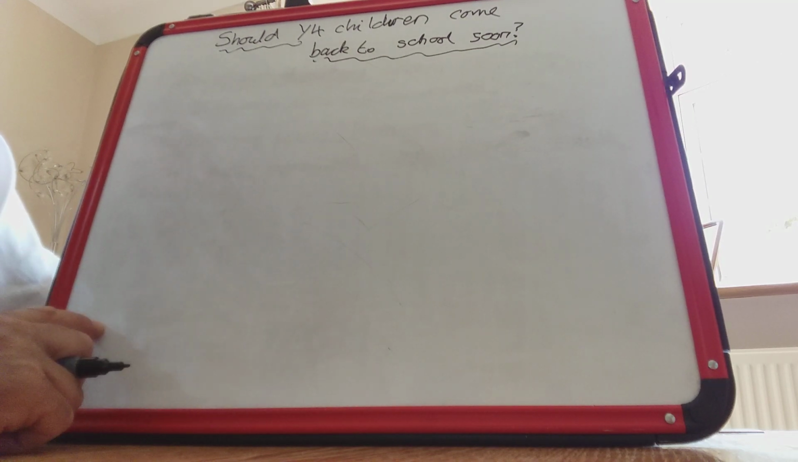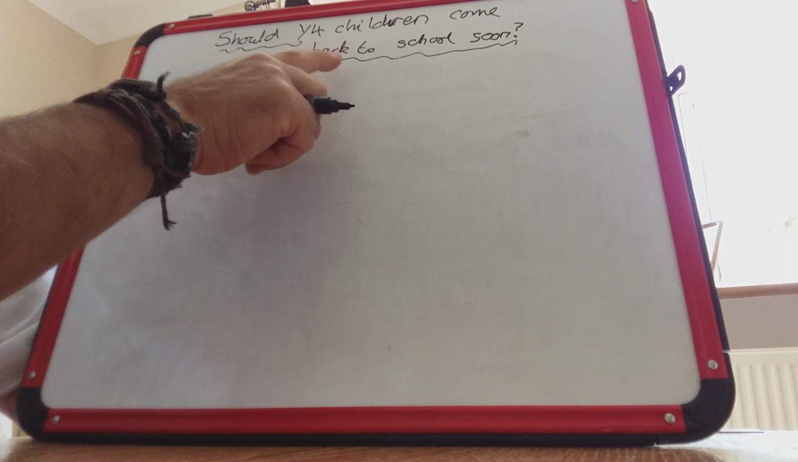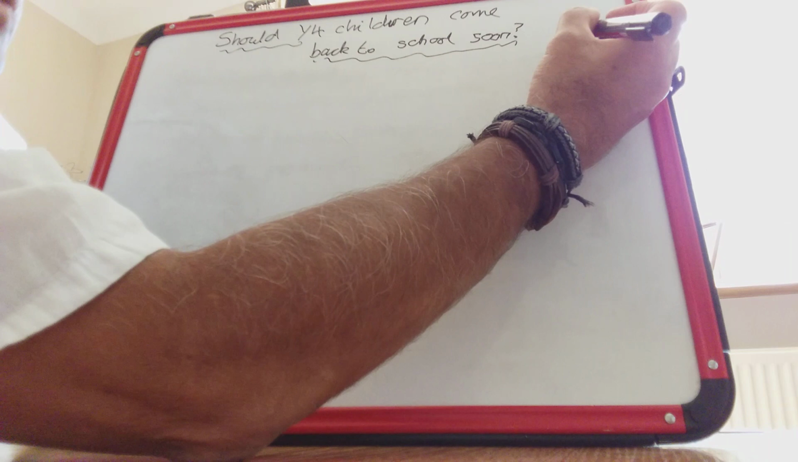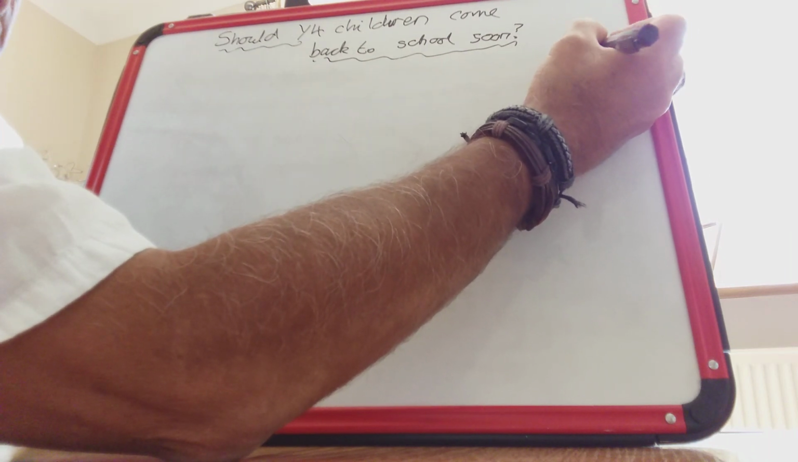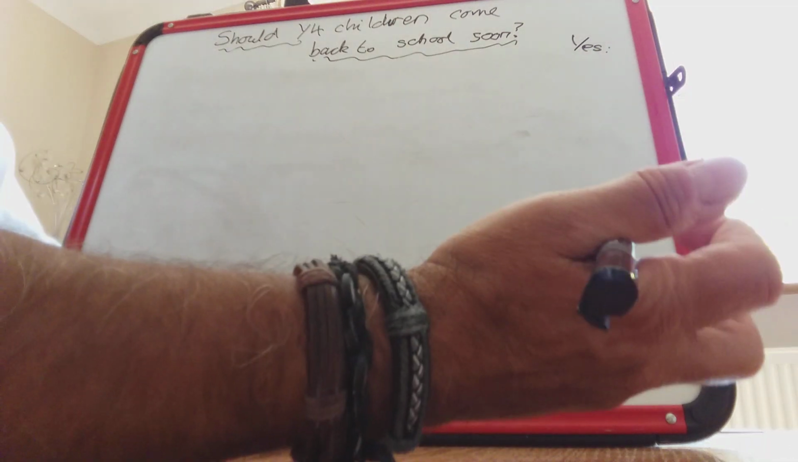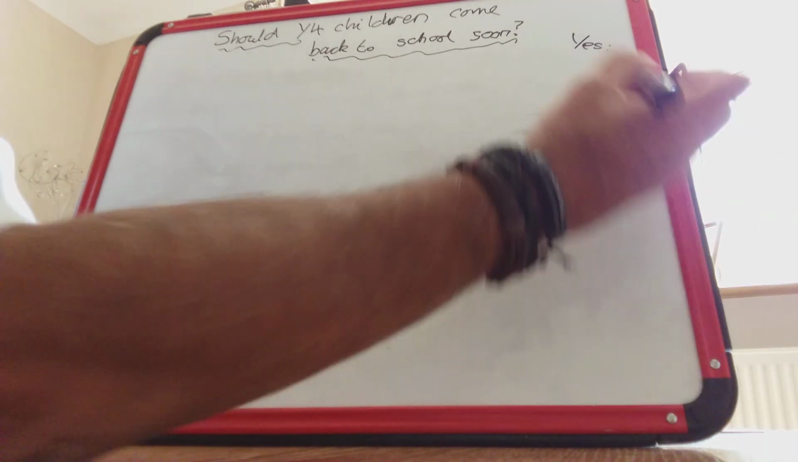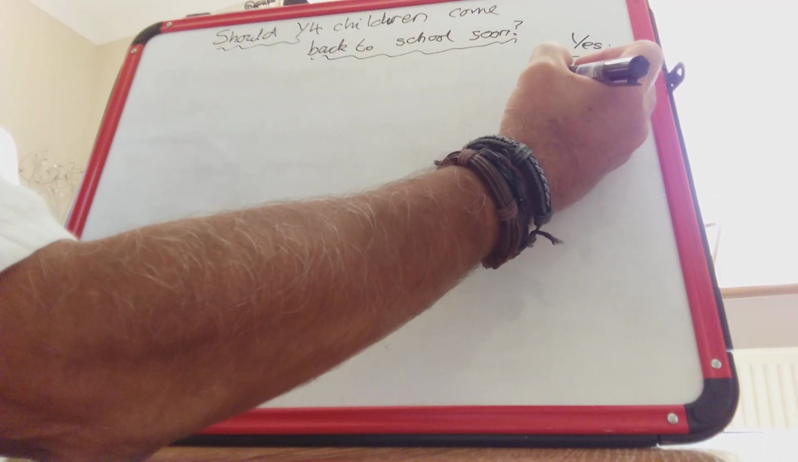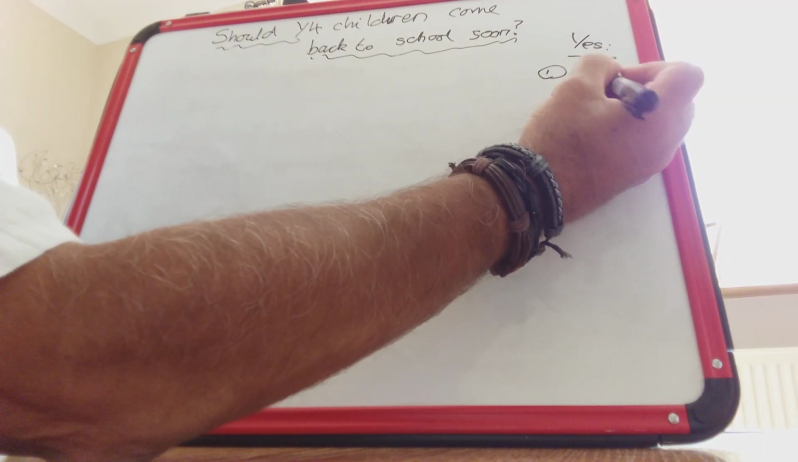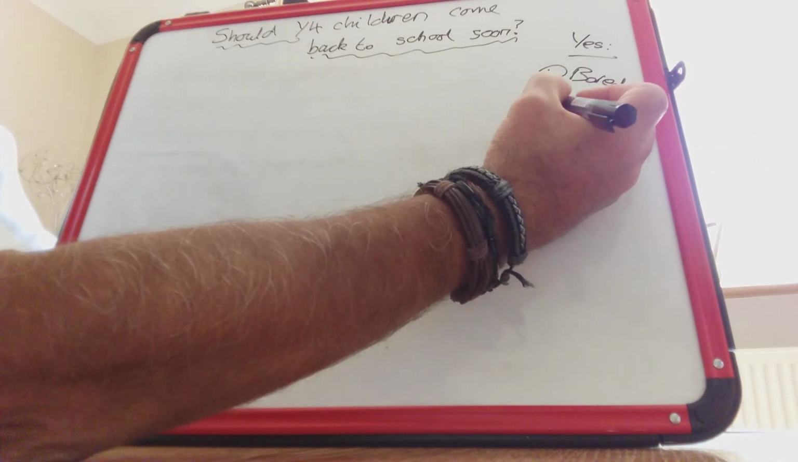Okay, now what we're going to do is write down a few ideas to answer the question yes. So should Year 4 children come back to school soon? So we're going to say yes, they should, because, okay? And we're going to put a couple of ideas down here. And then in tomorrow's lesson, we will do no, they shouldn't, and then put a couple of reasons. So yes, they should. Well, one reason is I'm guessing that the children are probably getting very, very bored. So that would be a good reason.